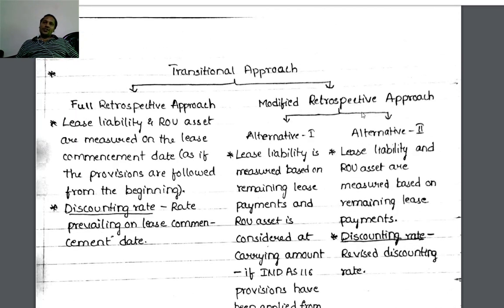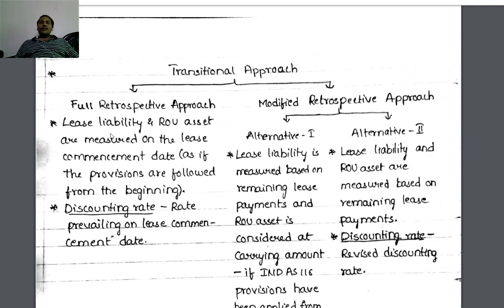Now write down the notes. Take it in transitional approaches. Bifurcate into 2 branches: full retrospective approach and modified retrospective approach. First branch, full retrospective approach. Write the points.